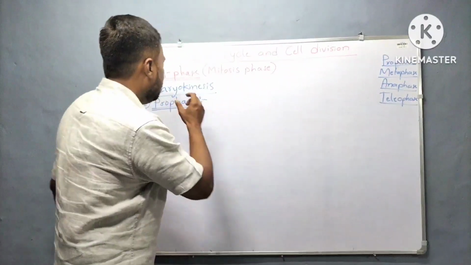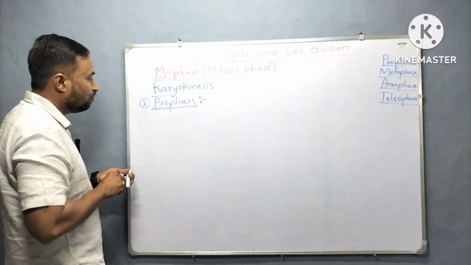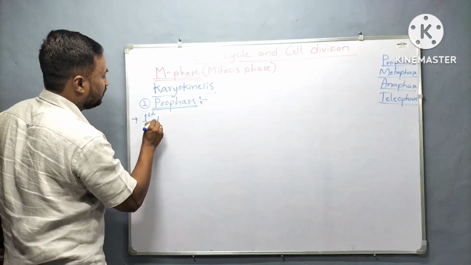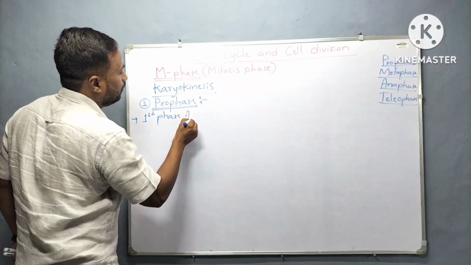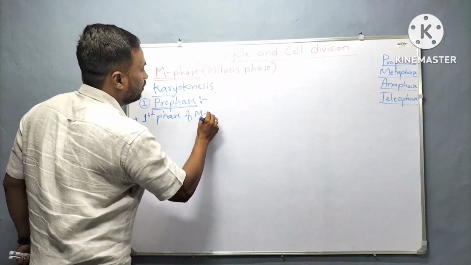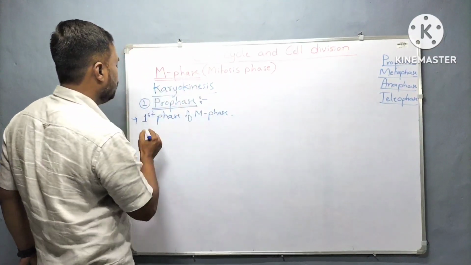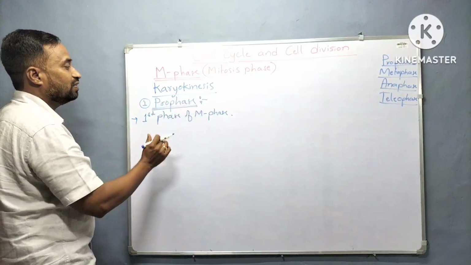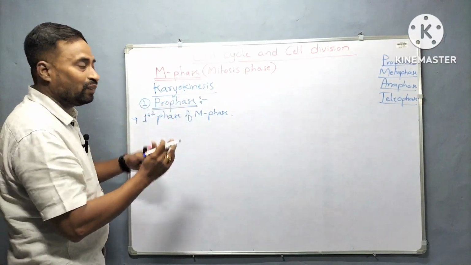So prophase is the first phase of cell division, the first phase of mitosis or M phase. Here the word pro refers to first, and phase refers to a stage or a step.